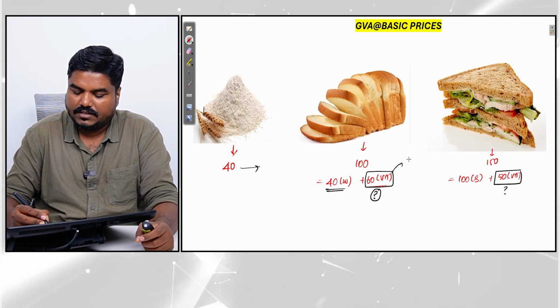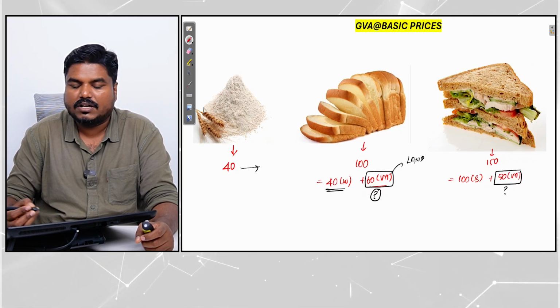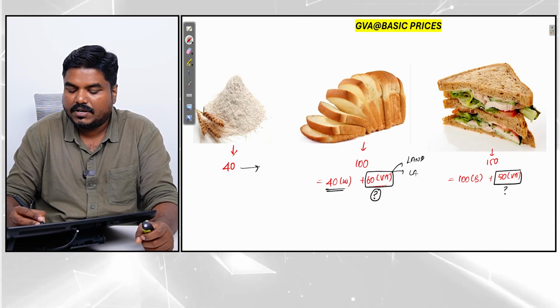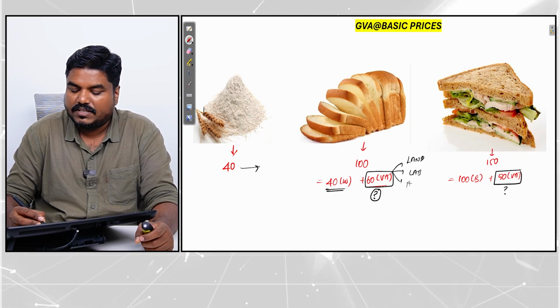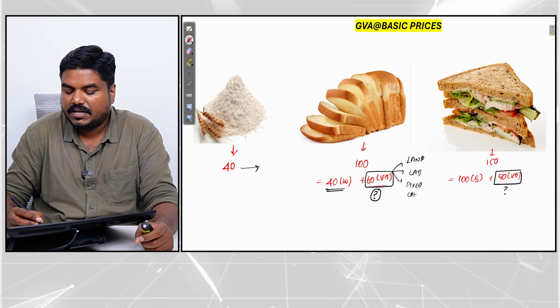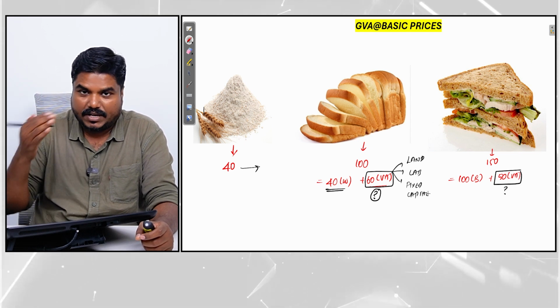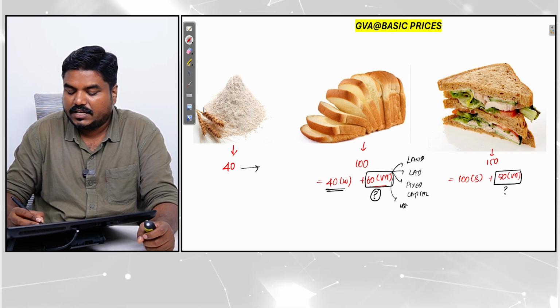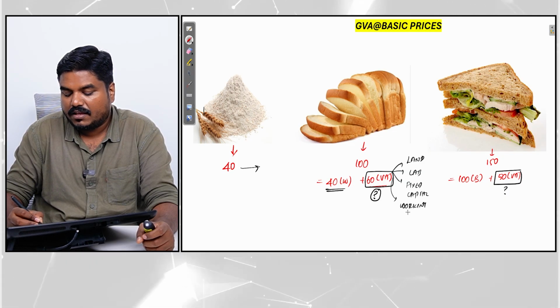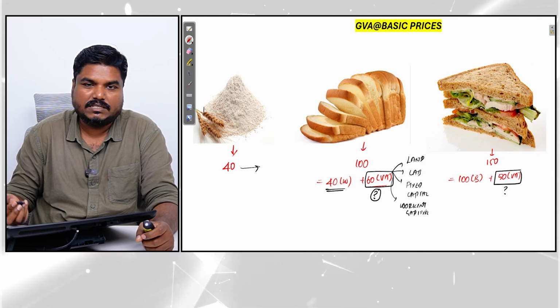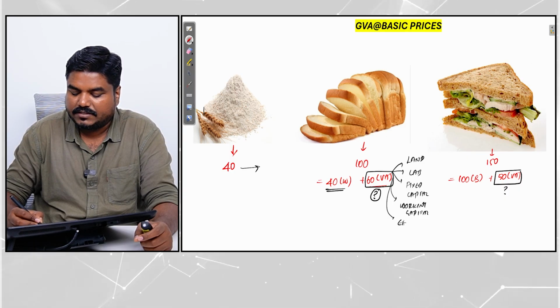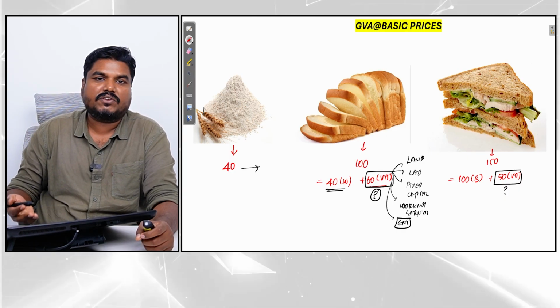It's nothing but the bakery's land cost. The land cost has to be taken into account. The labor cost has to be taken into account. The fixed capital, the machines involved, that price has to be taken into account. The working capital amount has to be taken into account. The enterprise profit has to be taken into account.